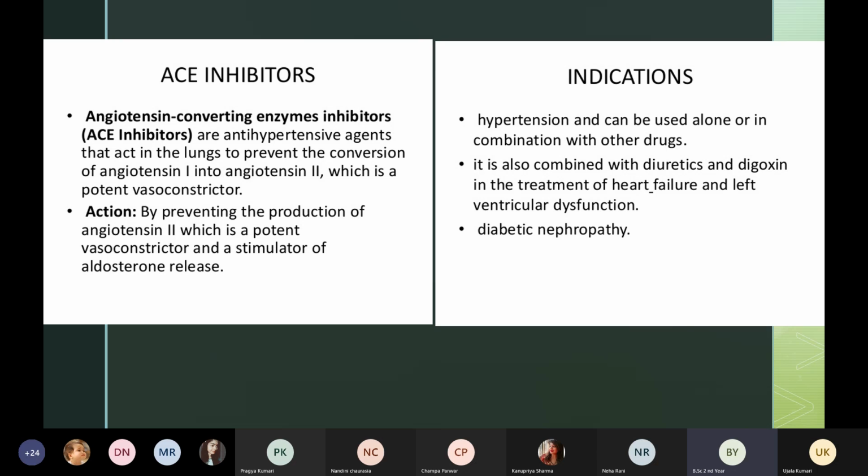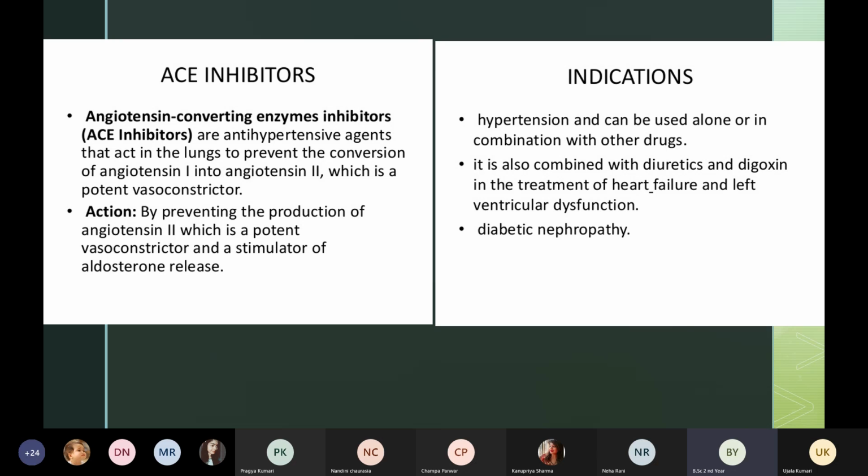We don't want our blood vessels to constrict, because when our blood vessels constrict, the pressure will increase further. So we need to block the action. So we need ACE inhibitors, that is angiotensin converting enzyme inhibitors. We need to prevent the conversion of angiotensin 1 to angiotensin 2. That conversion process has to be stopped.